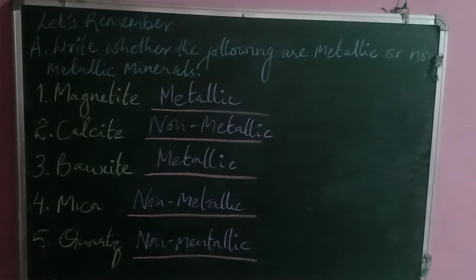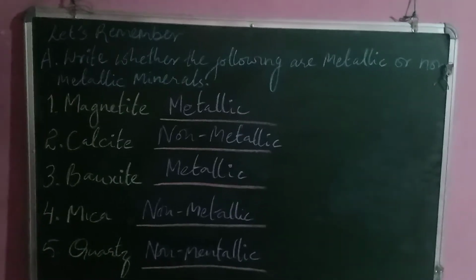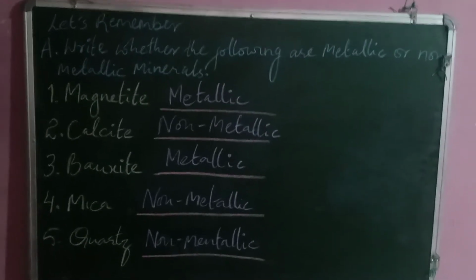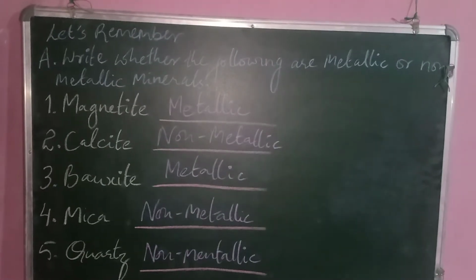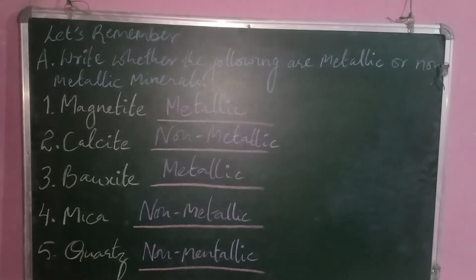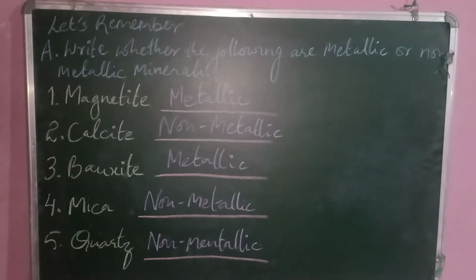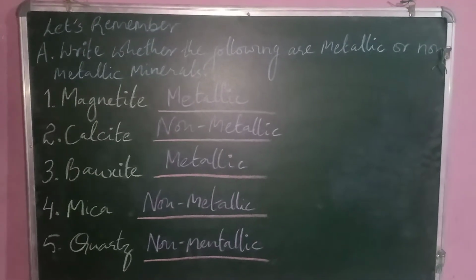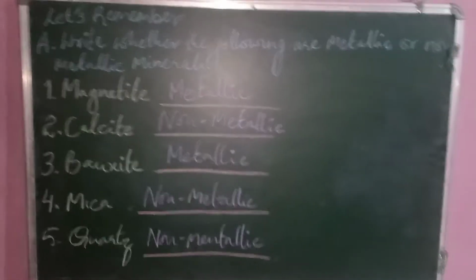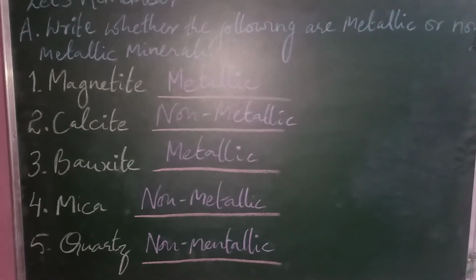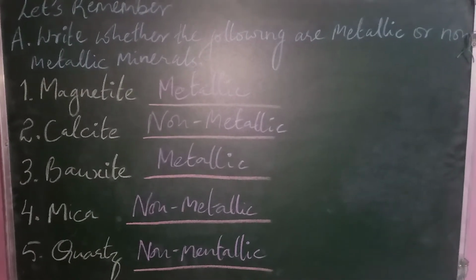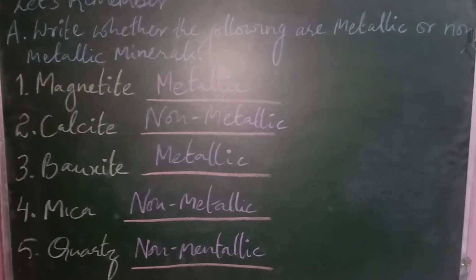So now we have questions from Let's Remember. Write whether the following are metallic or non-metallic minerals. We have to specify whether it is metallic or non-metallic in nature. So the first one we have is magnetite, which is metallic.